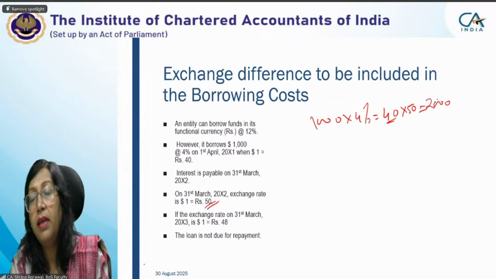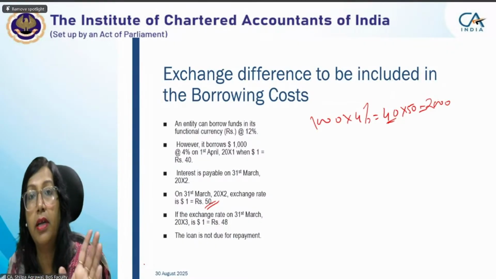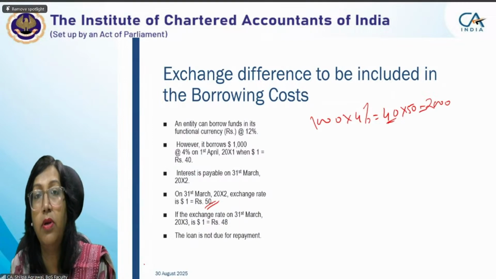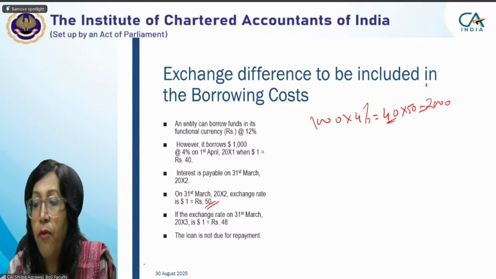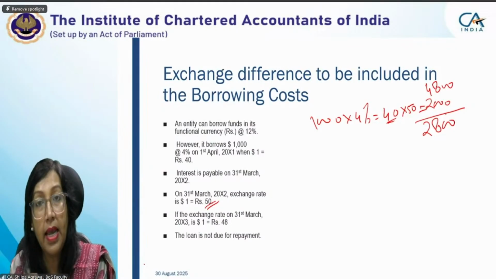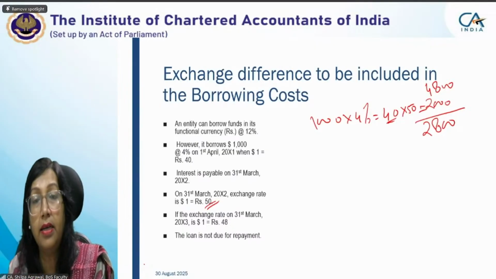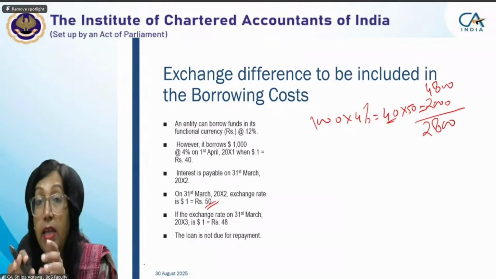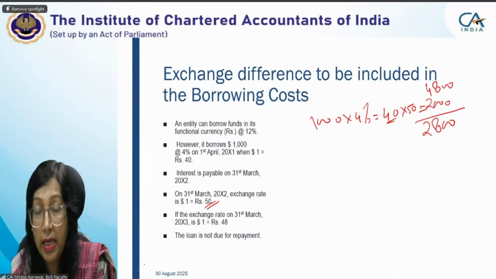So you are paying an interest expense of 2,000 rupees in Indian currency. However, if you had borrowed the entire loan amount in rupees, you would have paid 4,800. So there is a scope of 2,800 to capitalize as borrowing cost. But will the entire 2,800 be capitalized? That we have to check. We cannot simply take 2,800 and charge it to P&L.